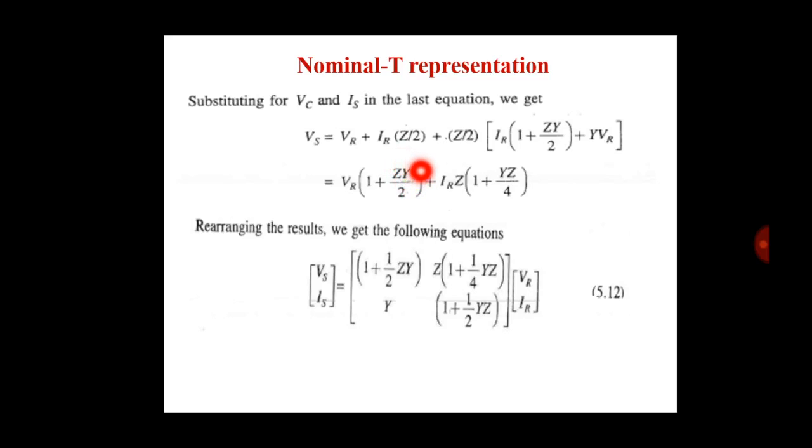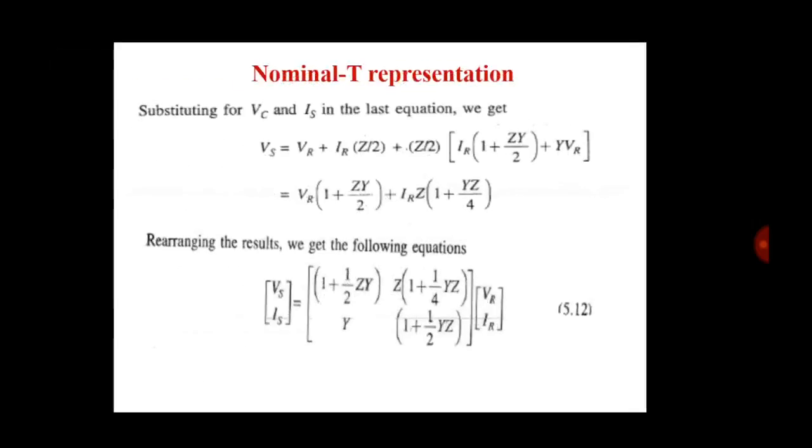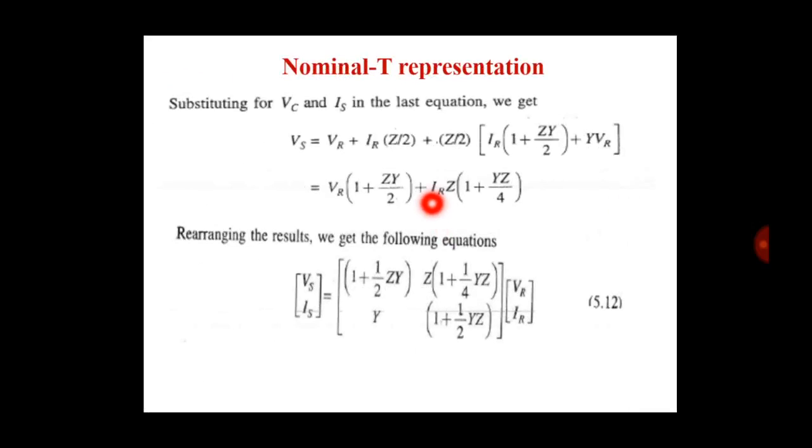Now take VR common. The VR term is the same: here is VR and here is also VR. So VR in the bracket 1 plus YZ by 2, plus IR into Z, with IR common.